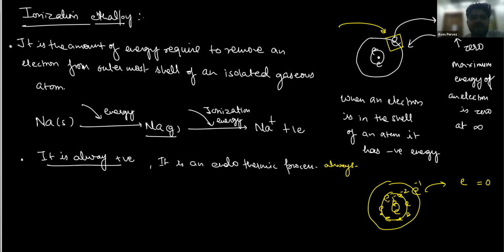So we can simply say that it is the amount of energy required to remove an electron from the outermost shell of an isolated gaseous atom. What does this mean? And what is ionization energy? Since metals can easily donate their electrons, they have low ionization energy.